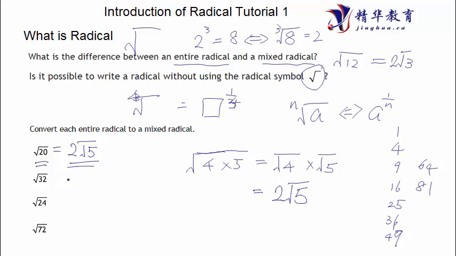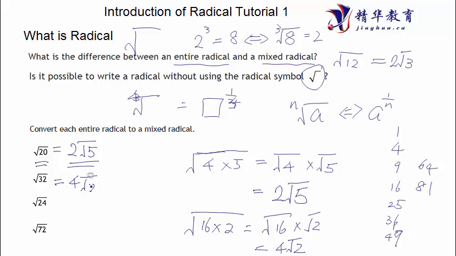All right, the next one. Square root of 32. 32 is not in this list. But let's think about this. What numbers are factors of 32? 4, 9, and 16, right? So definitely this one is better. 32 equals 16 times 2. That means square root of 16 times square root of 2. Square root of 16 is 4. Square root of 2 cannot do anything. So square root of 32 equals 4 square root of 2.